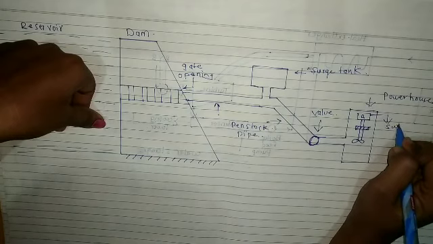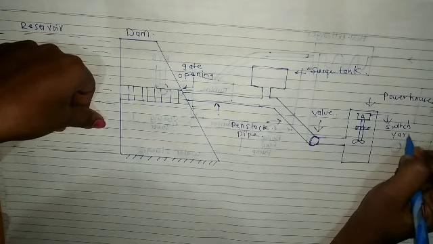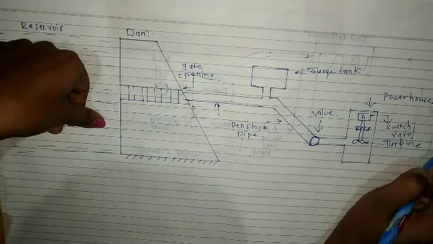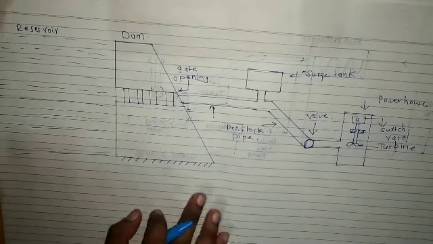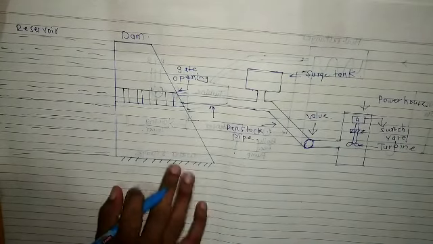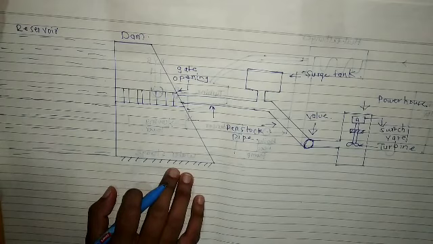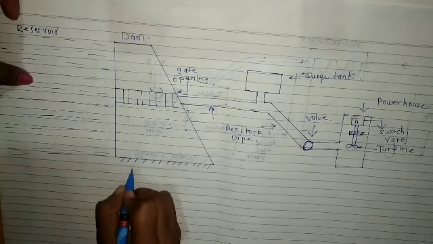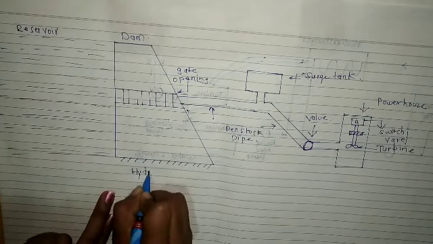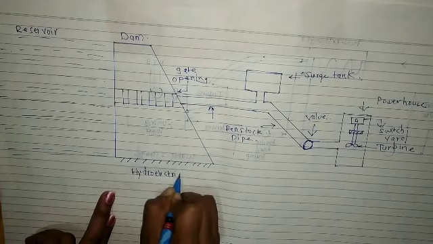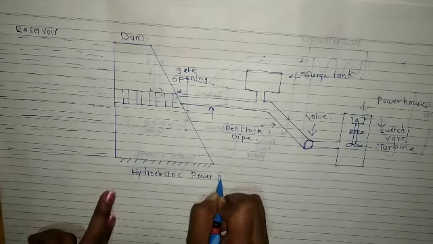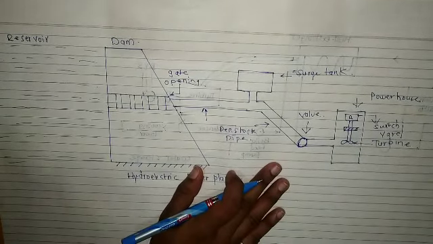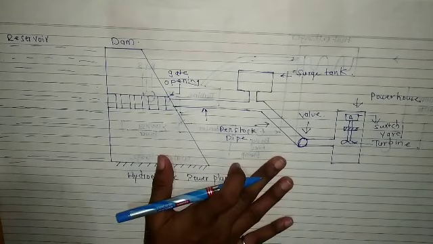This will go to the switch yard, and this is the turbine. Okay, so this is the diagram. You can pause the video and draw this diagram in your notebook. I have given a name to each component. These are the components of the hydroelectric power plant. Just pause the video and draw this diagram in your notebook, and I will give the explanation of how it works.